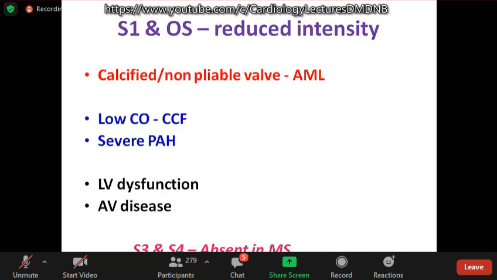So both S1 intensity and opening snap go together. Whenever the leaflet is pliable, you get a loud S1 and opening snap. If the leaflets are calcified, non-pliable, especially the AML, you get a soft S1. Low cardiac output and severe pulmonary arterial hypertension also cause a soft S1. Remember that S3 and S4 are absent in mitral stenosis because both need an unobstructed AV valve.